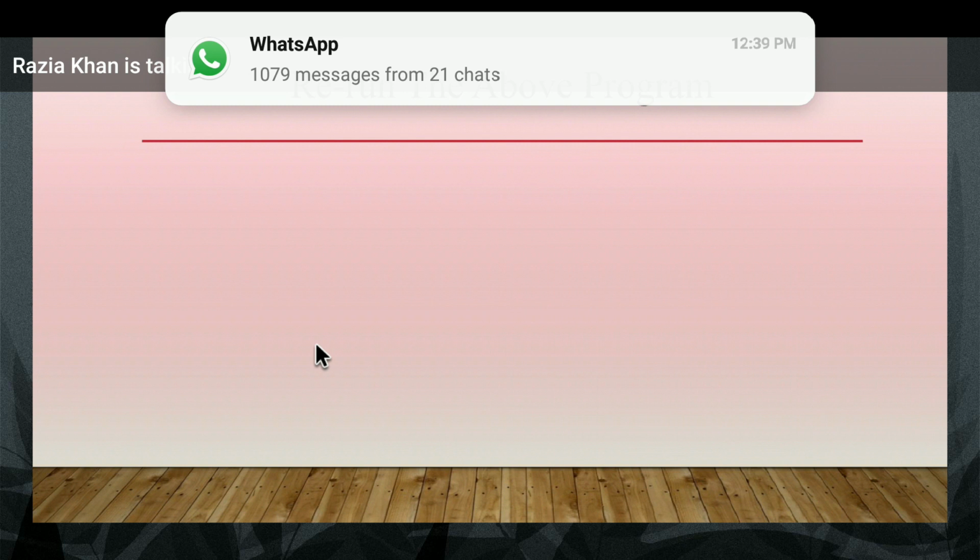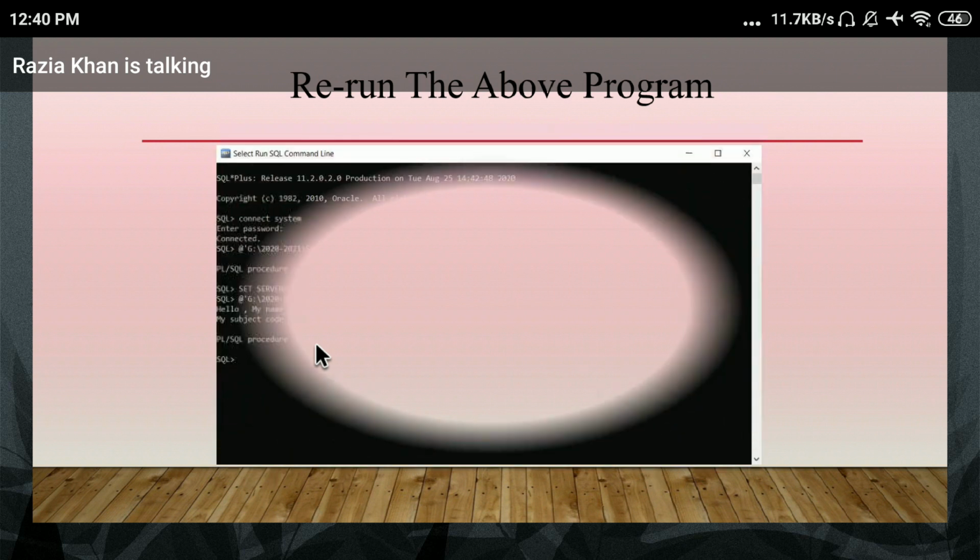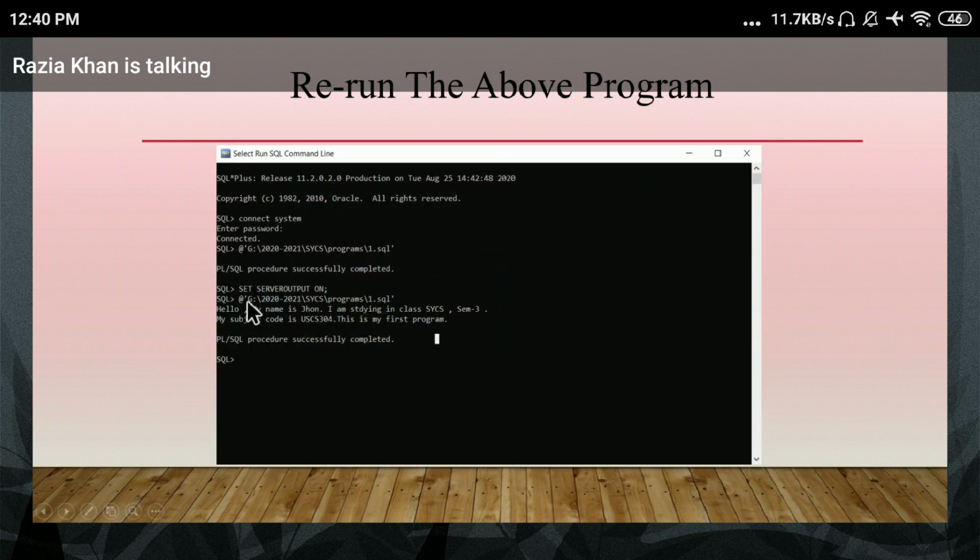After typing set serveroutput on, you have to rerun the program again. How can you run it? Paste the path again. Using the up arrow, your previous path will be automatically displayed, the @ in single quotes with your path.